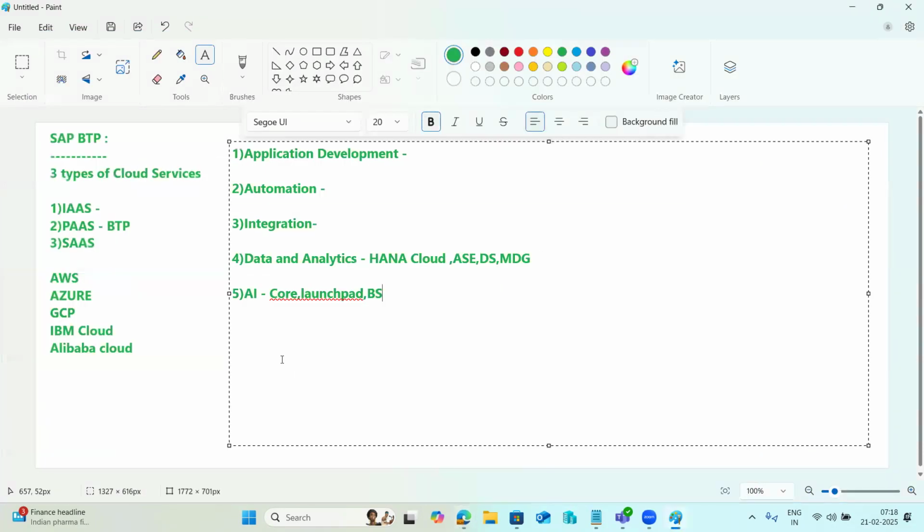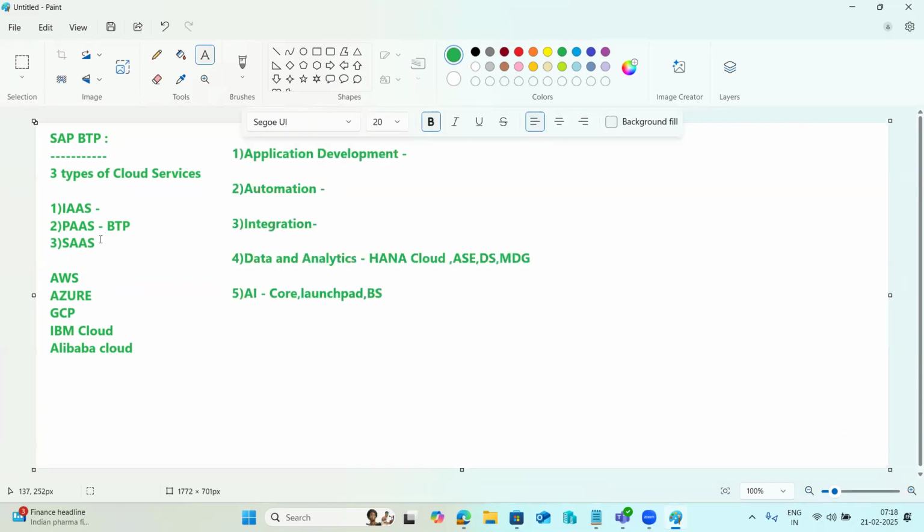So here we are discussing all their platform as a service offerings. Some services are platform as a service, and only a few are software as a service. So what is meant by BTP being a platform as a service? It provides the platform to customers to build their applications by using the provided services. You can deploy your own application and use it here.